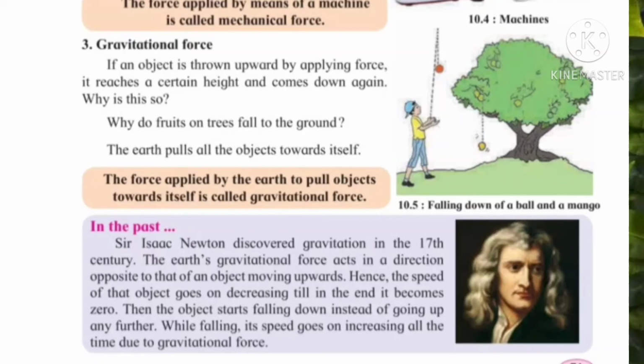The Earth's gravitational force acts in a direction opposite to that of an object moving upwards. As the object moves upwards, the gravitational force acts opposite to it. Hence the speed of that object goes on decreasing till in the end it becomes zero. Then the object starts falling down instead of going up any further. While falling, its speed goes on increasing all the time due to gravitational force.